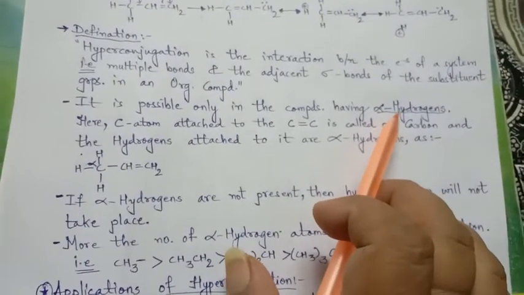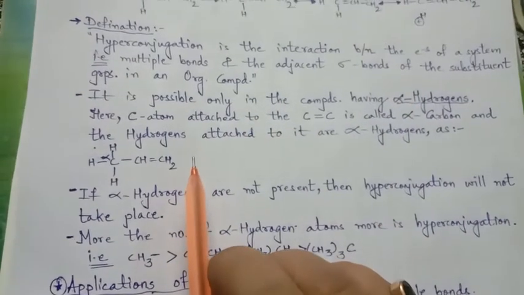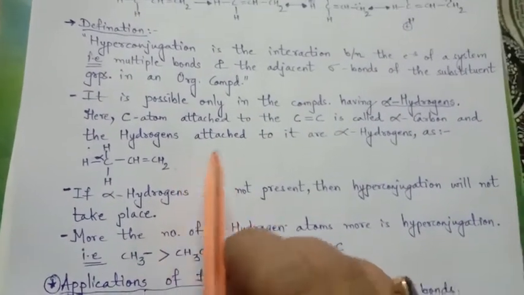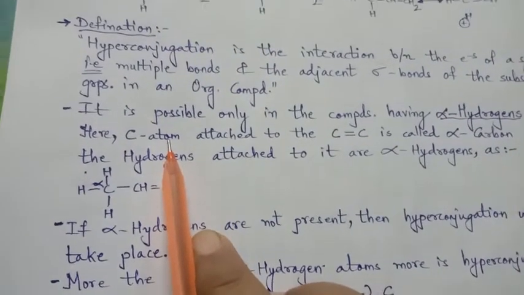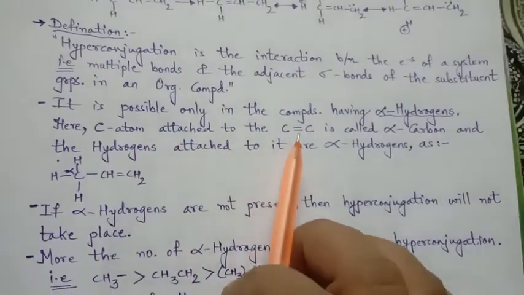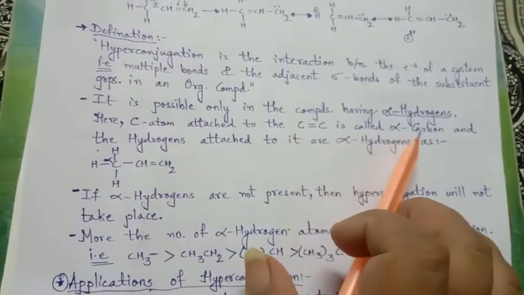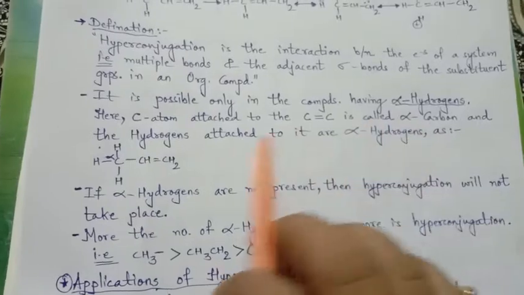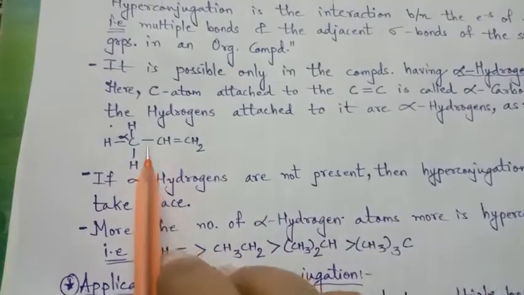When alpha hydrogens are present in an organic compound, then and only then hyperconjugation takes place. So what is alpha hydrogen? The carbon atom which is attached to the double bond carbon is called alpha carbon, and the hydrogens attached to it are the alpha hydrogens.